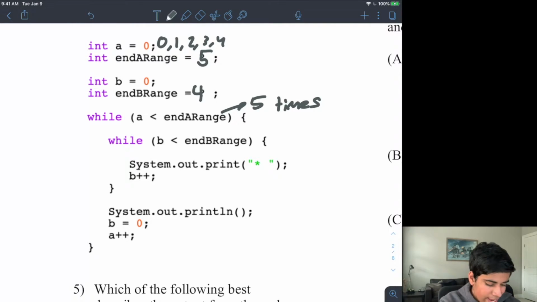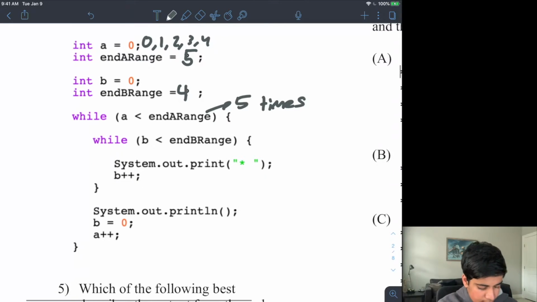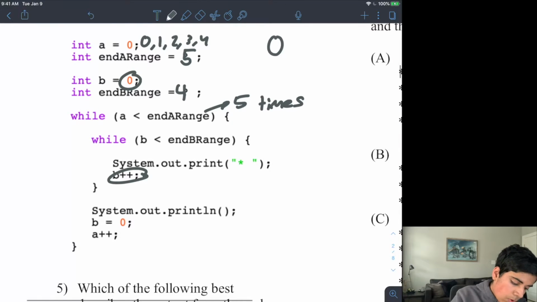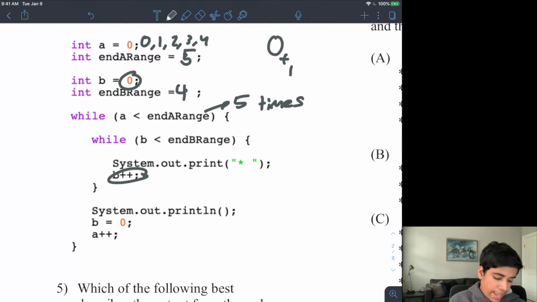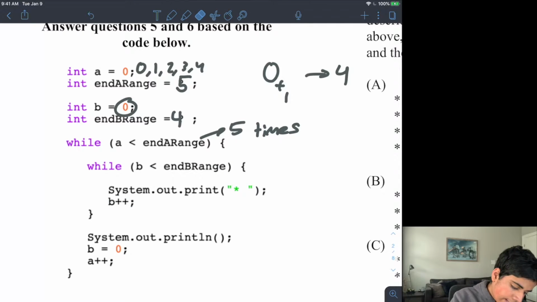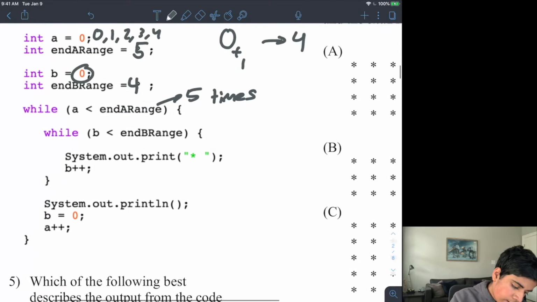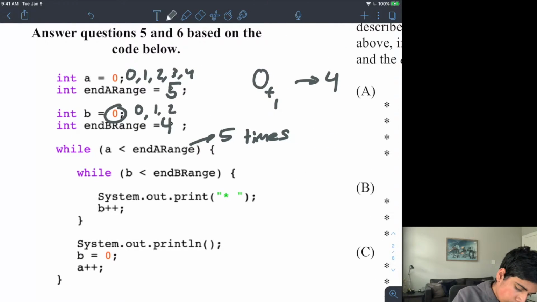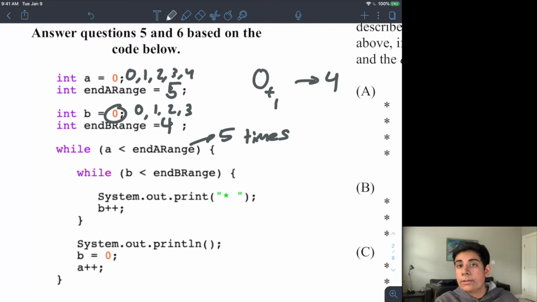I can do the same for my inner loop as well. If I have 0 as my starting point, I'm adding 1 every time, and my ending value of the condition is that I'm approaching 4, then B will be equal to 0, 1, 2, and 3, because it's going to repeat 4 times.